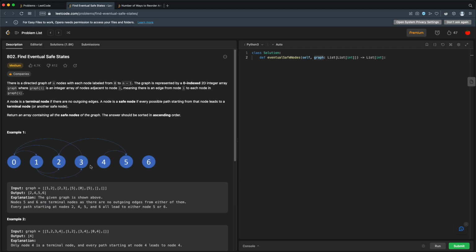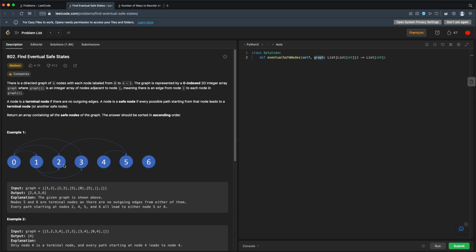Then we have our example here. So they have 0, 1, 2, 3, 4, 5, 6. These are our nodes. And from node 0, we can go to 1, we can go to 2, we can go to 3. Is that right? No, just 1 and 2. Oh, I see. 3 can go to 0. Try this again. So 0 can go to 1 or 2. Now, these are not terminal nodes. So then we look at node 1. That can go to 2 or 3.